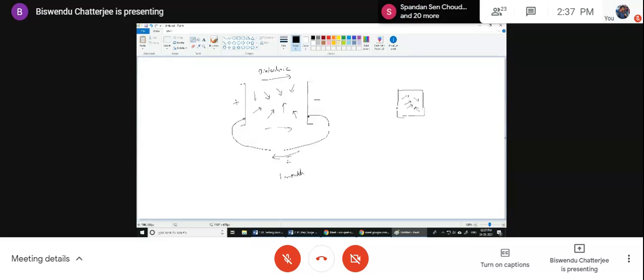Now, if I remove this shorting and apply a battery, just like charging a capacitor with an ammeter, I will apply positive to this plate and negative here. Now it is in absolute equilibrium position. What will happen?